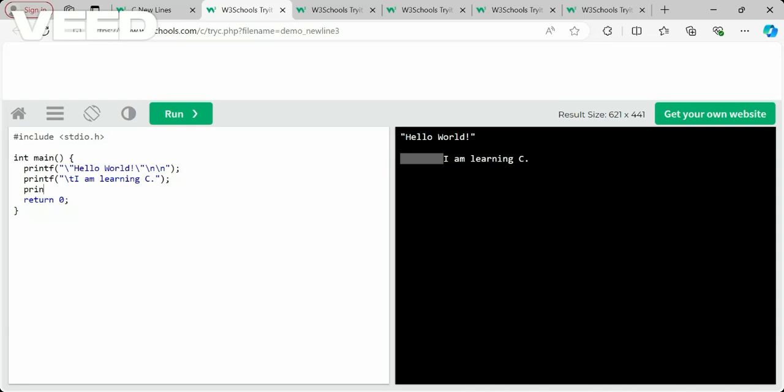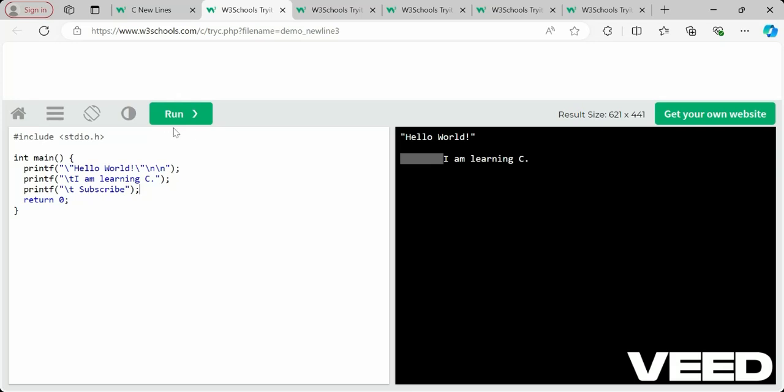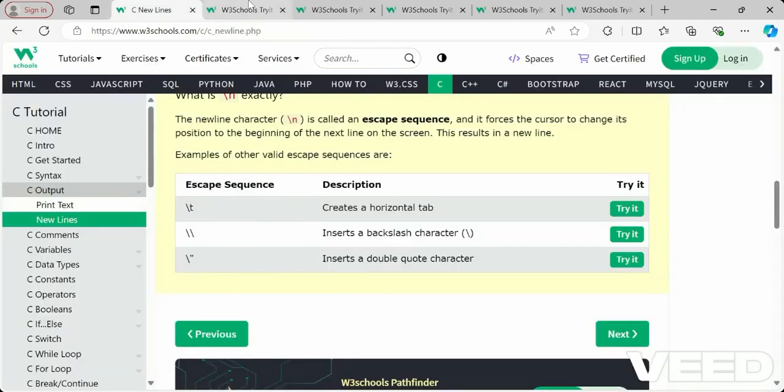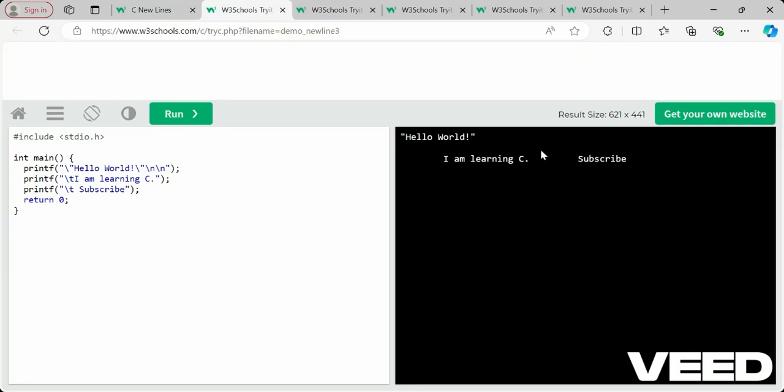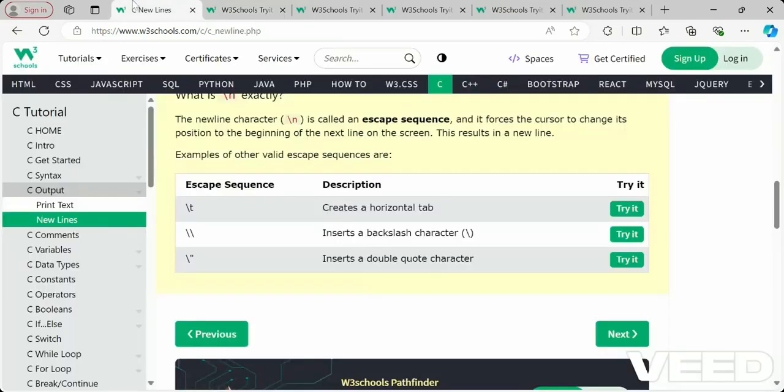let's write one more printf statement and then you can understand. So backslash t, what backslash t will do is a horizontal tab, right? Horizontal tab will be there. See, after this statement we will get a horizontal tab, we have to add here. So this is all about having new lines and everything in detail as output in C.